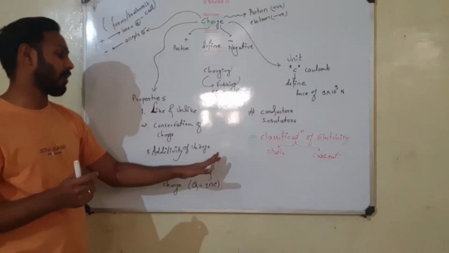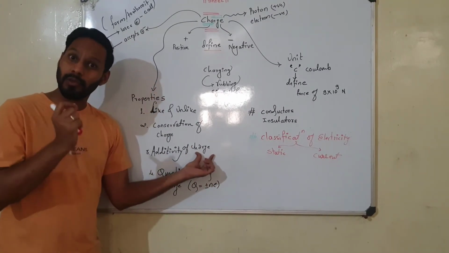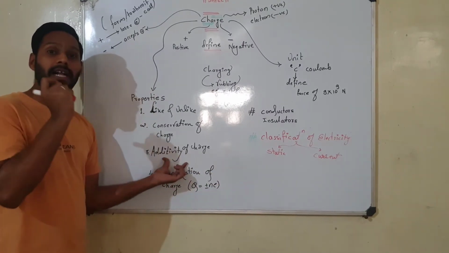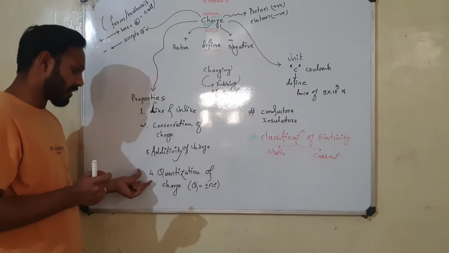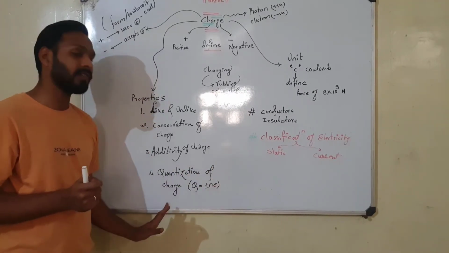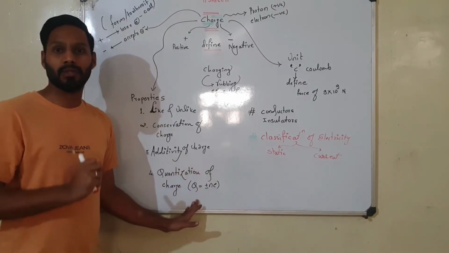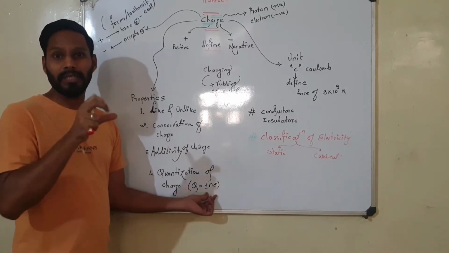Another is additivity of charges. So the property by virtue of which the total charge on the system can be found with the help of algebraically adding all the charges together. Next and the last is quantization of charge. So it is the principle by which all the charges will be quantized. As we know, the charge of an electron is the smallest amount on a particular atom.